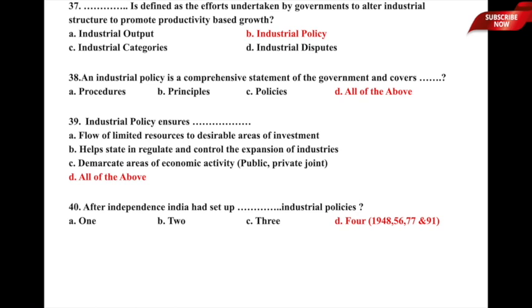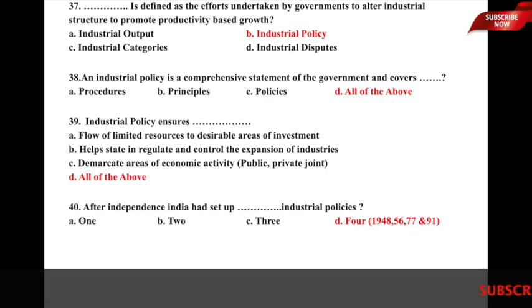An industrial policy is a comprehensive statement of the government and covers dash. So, an industrial policy is a comprehensive statement of government and it covers what? And the underlying options are A, it covers procedures, B, it covers principles, C, it covers policies, and D, all of the above. So, here an industrial policy is a comprehensive statement of the government and it covers procedures, principles as well as policies, and therefore option D, all of the above, is the correct answer to this particular question. I hope that is clear.